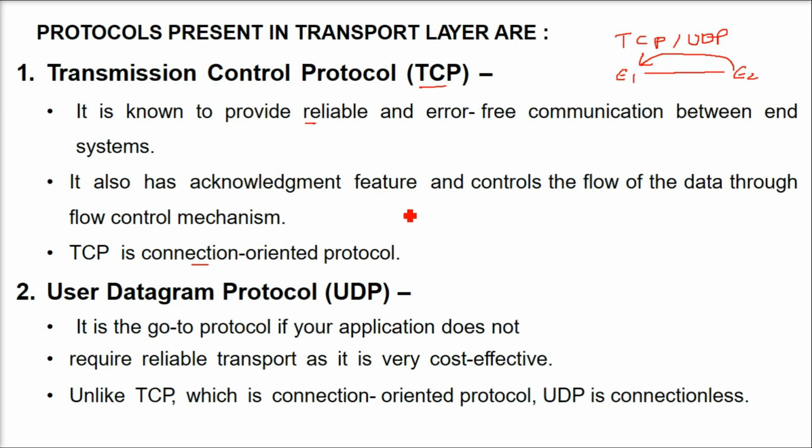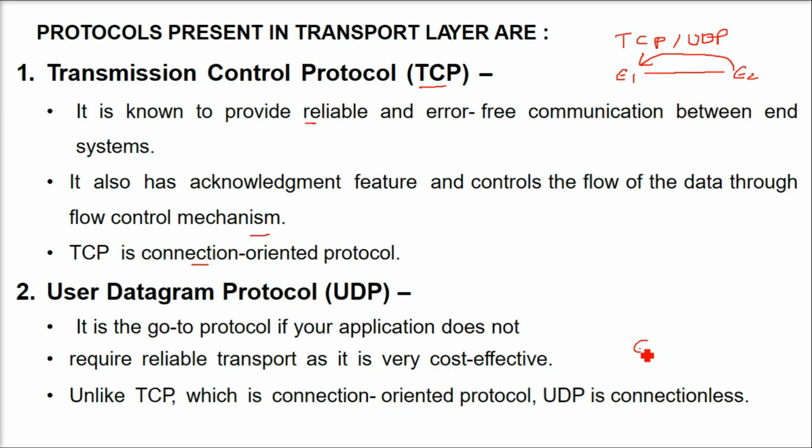So it has the acknowledgement feature, that is, when the destination gets the data, it acknowledges, and it controls the flow of the data through the flow control mechanism. As I just suggested, D1 to D5 has to reach the destination by any way, but it has to come and reassemble in the form of D1 to D5 only. The User Datagram Protocol, UDP, is a connectionless protocol.